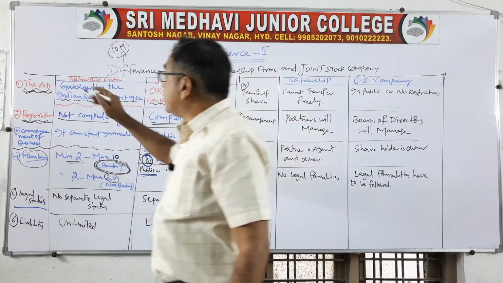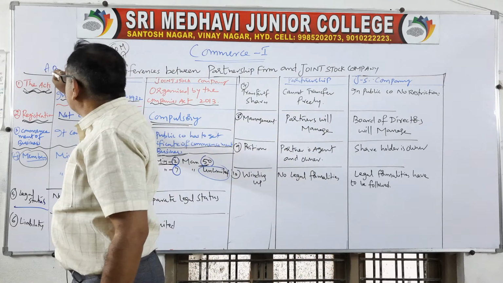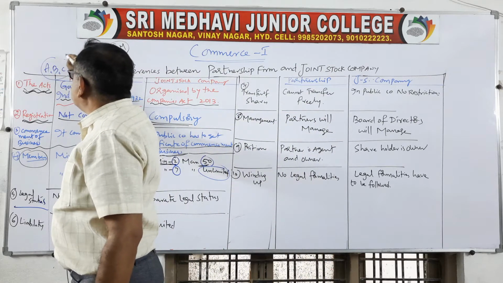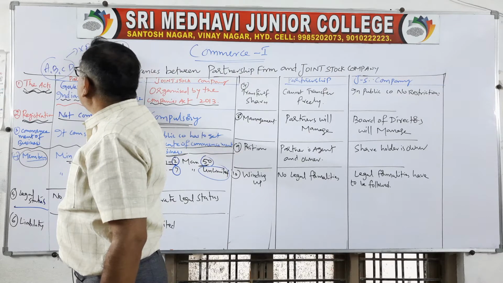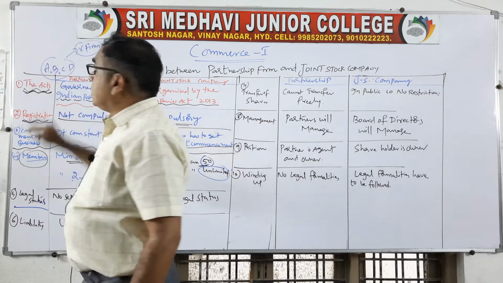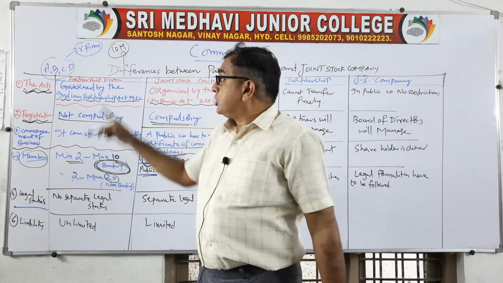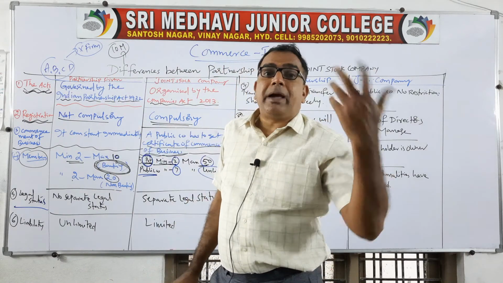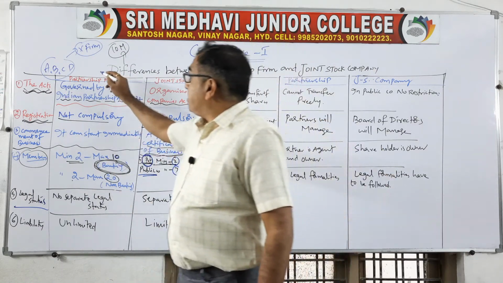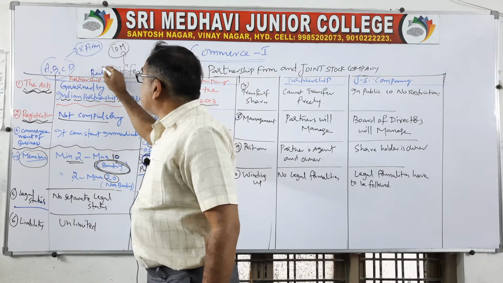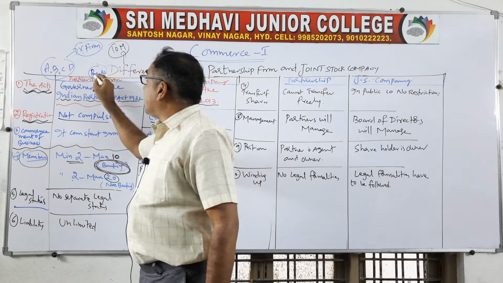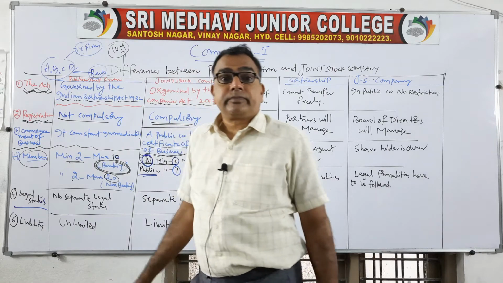For example, A, B, C, D are the partners, they have established some firm X. So these partners have cheated a bank. So the bank cannot file a case on this X. The bank will file the case on the partners.